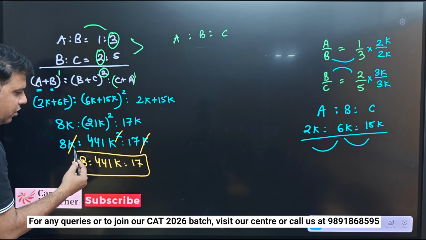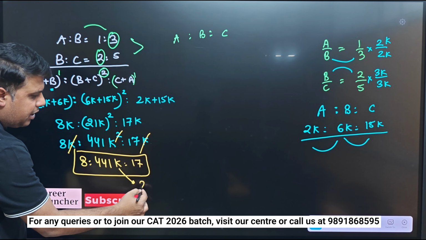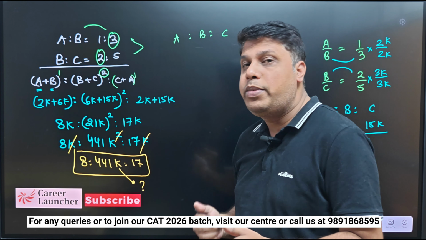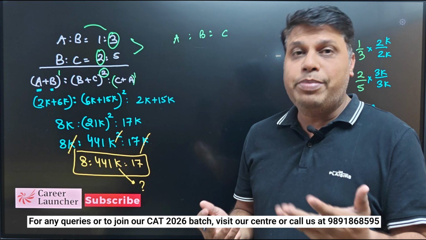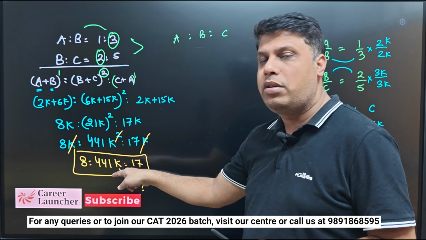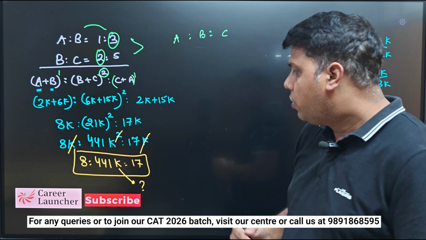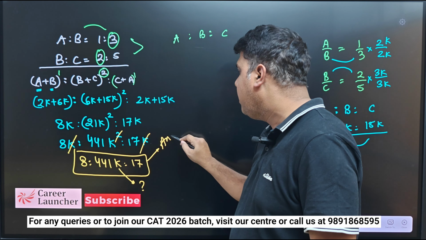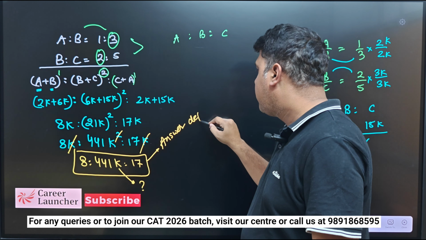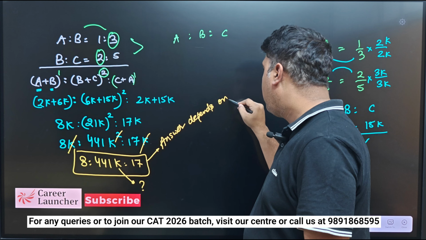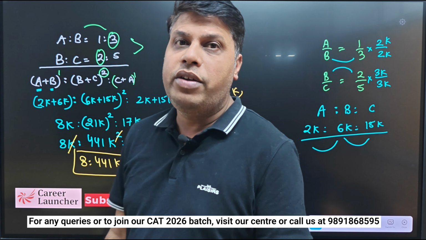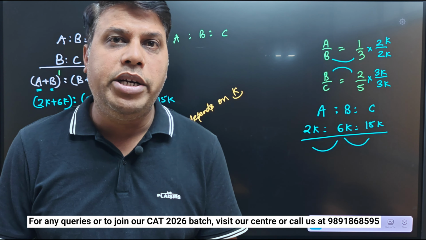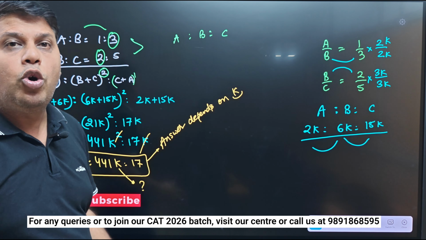So one important thing you should note, that k is still unsolved. I don't have the information about k, what should be the value of k. So mathematically this has to be known, else I cannot find the ratio, right? So यहाँ पे ratio आपके पास नहीं आएगा, because the ratio जो answer है depends on k. तो we can have more than one answer provided कि k का value 1 है, 2 है, 3 है, and mathematically तो वैसे it cannot be determined है, because we don't have any information about the common multiplier, right?